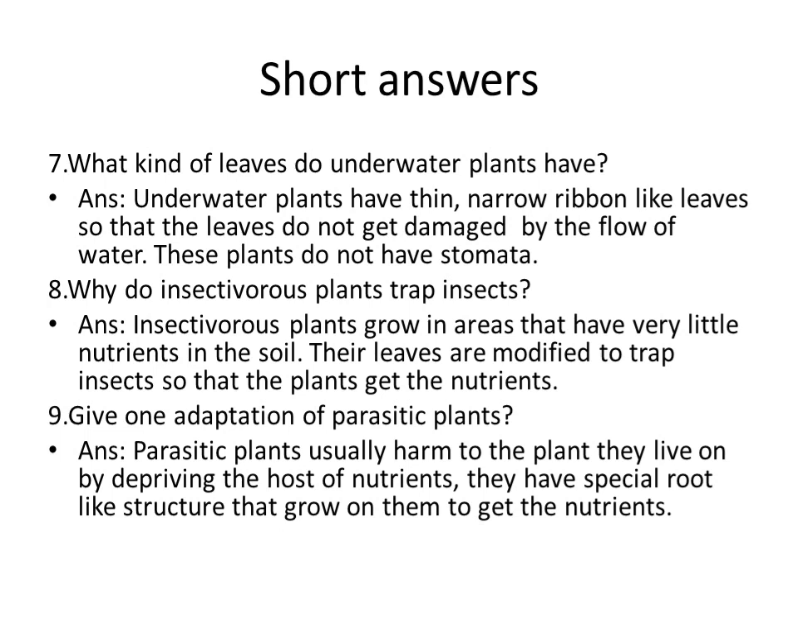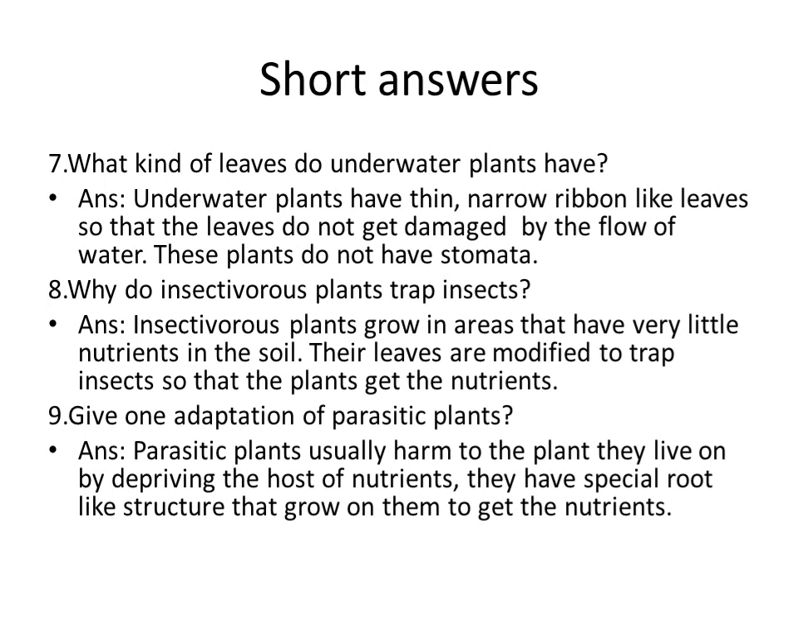And then eighth one, why do insectivorous plants trap the insects? These plants grow in soil which contains very little nutrients. So here the leaves are modified to trap the insects to get the nutrients. The leaves are modified into a trap. When the insects sit on them, the plants take those insects and get the nutrients.